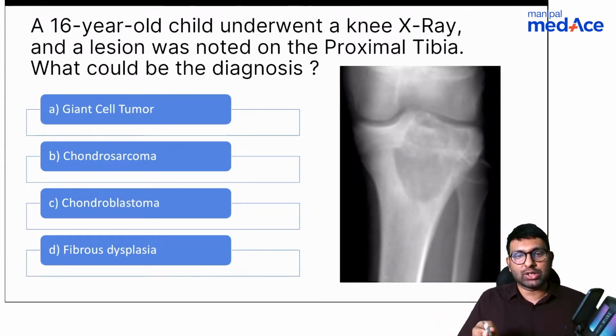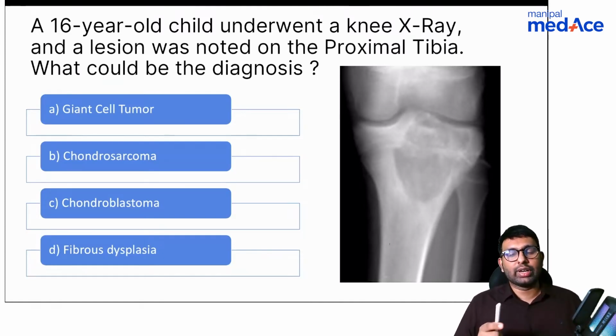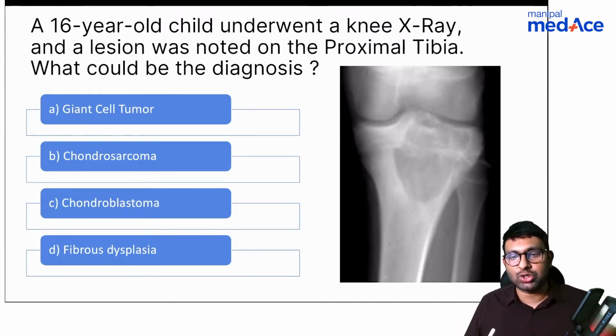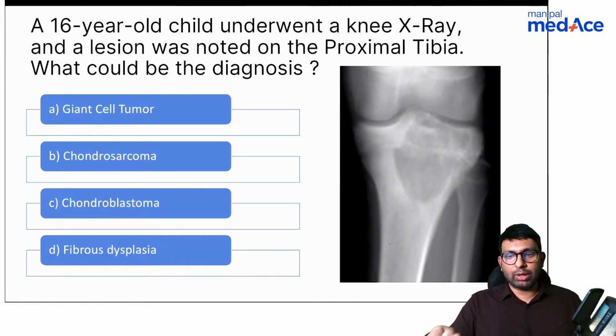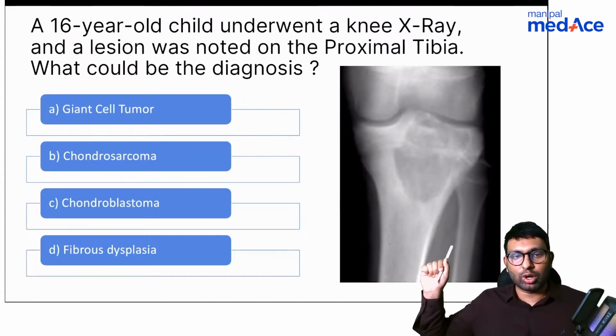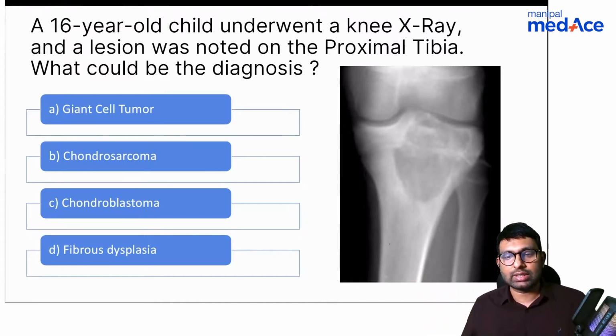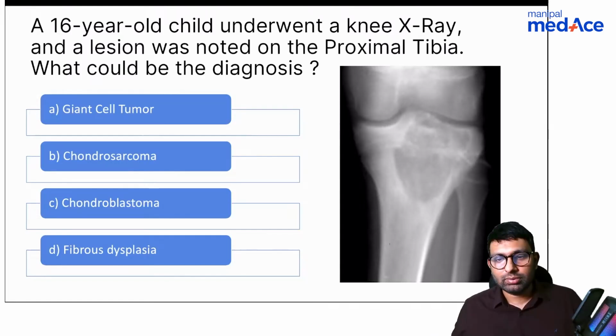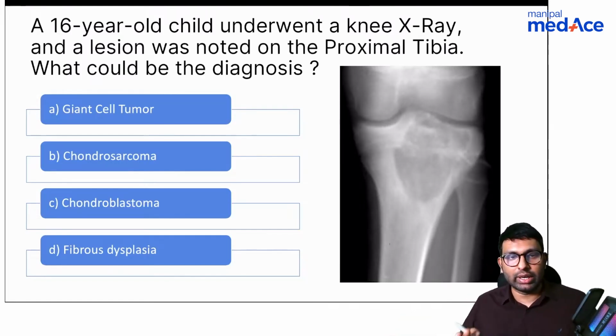Dr. Jain says it's chondroblastoma. Anyone else with a different answer or the same answer? Anyone else who agrees? Shabir also says it's chondroblastoma. Okay, Shabir, Jain, and meanwhile you can keep answering everyone. I want you to know your approach. Why do you think that this is chondroblastoma? How did you reach the diagnosis? Age less than 20 years, fair enough, but most tumors are in the less than 20-year age group. Okay, we'll take that, age. Any other criteria that you take into consideration?